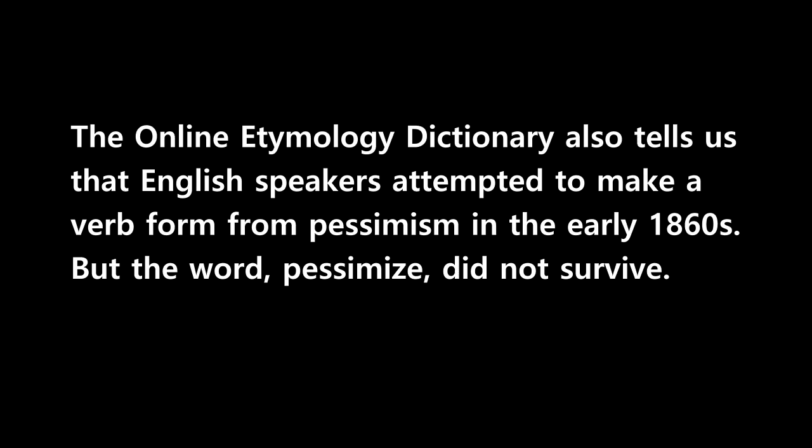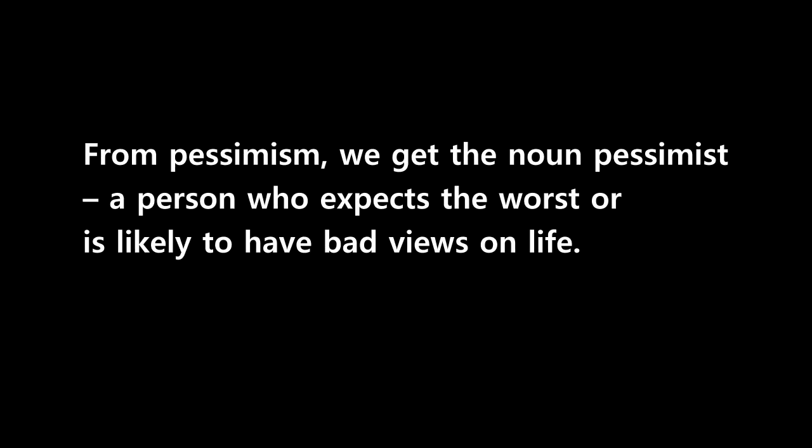The online etymology dictionary also tells us that English speakers attempted to make a verb form from pessimism in the early 1860s, but the word pessimize did not survive. In modern times, we often use pessimism to talk about the general feeling or belief that bad things will happen.